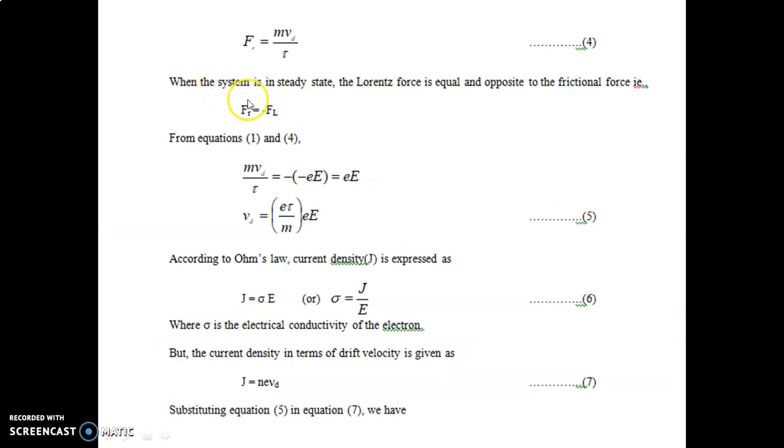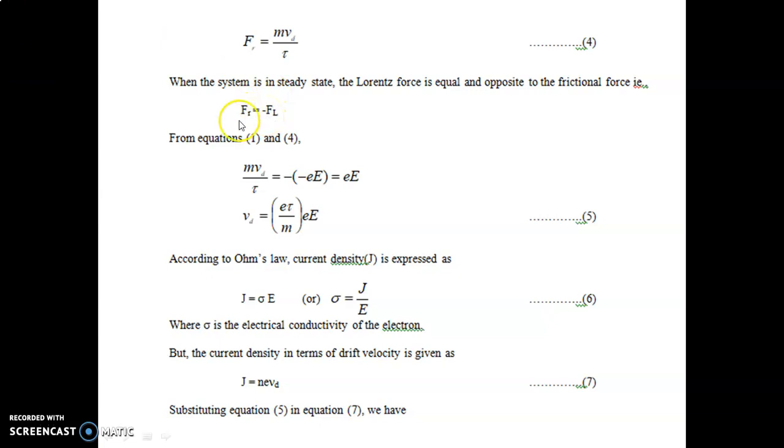When the system is in steady state, both the Lorentz force and the frictional force, in other words the internal force, will be equal in magnitude but opposite in direction. So we equate Fr equal to Fl. Here we put a minus sign. Why do we put the minus sign? Because both forces are in opposite directions.